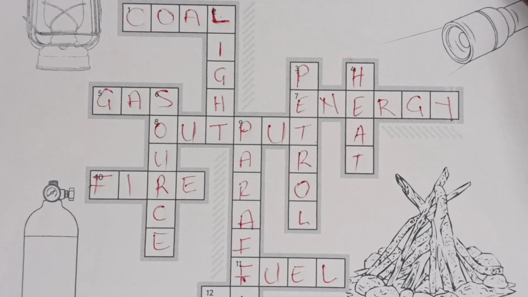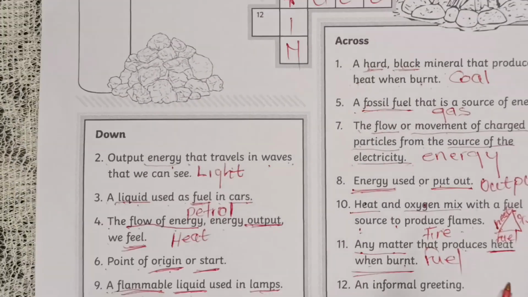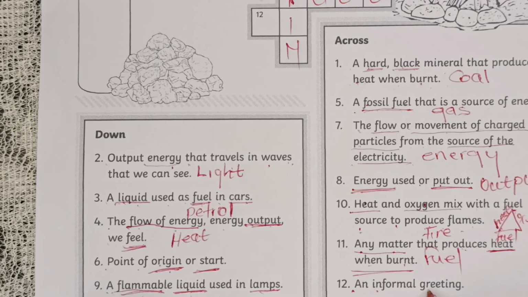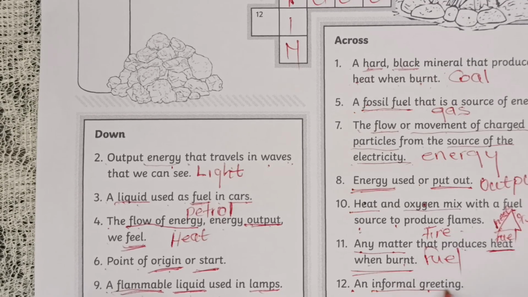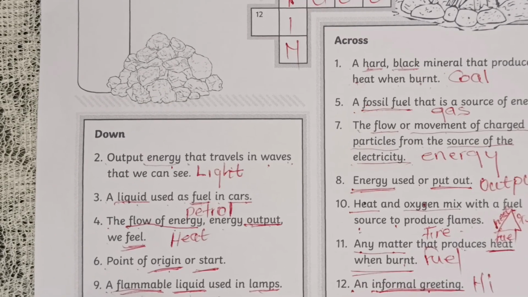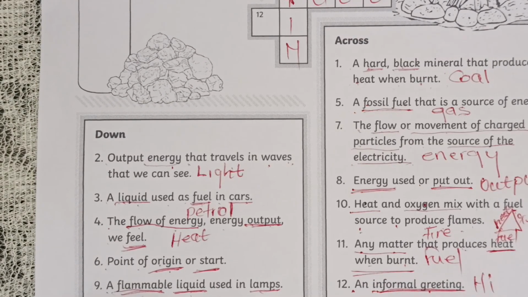So we go to the last one, number 12. Number 12 says, an informal greeting. What is an informal greeting? Hi. When you say hi, it's an informal greeting.